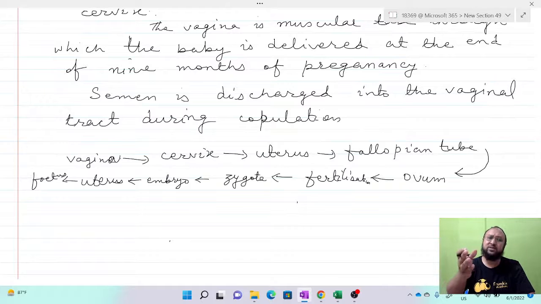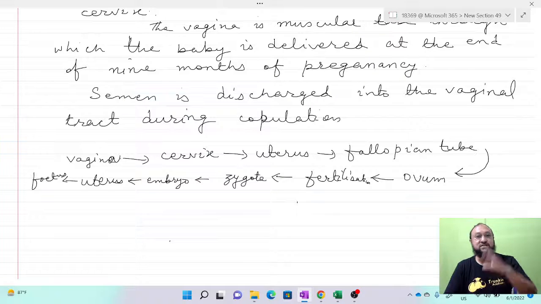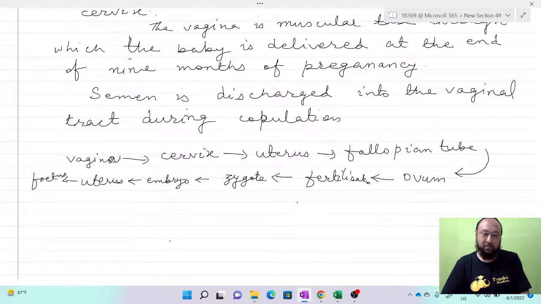When I was teaching some students, I found that some students were getting confused. Semen contains other substances also, such as nutrients and other secretions from the prostate gland, the bulbourethral gland and the seminal vesicles, and these nourish the sperm and maintain their maturation and their ability to become motile. So this is the difference between sperm and semen.